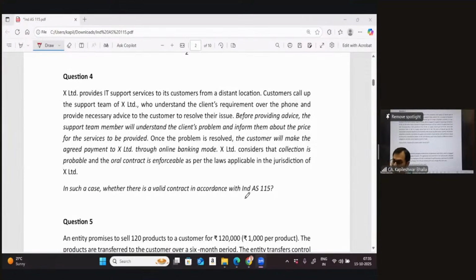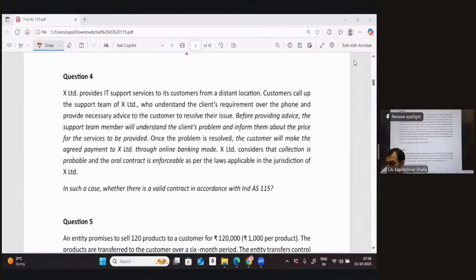Look at question number 4. I'm just going to read the facts of question number 4, and we're going to see whether it is a valid contract or not. It says X Limited provides IT support services to its customers from a distant location. The customers call up the support team of X, who understand the client's requirements over the phone, and they provide the necessary advice to the customer to resolve the issue.